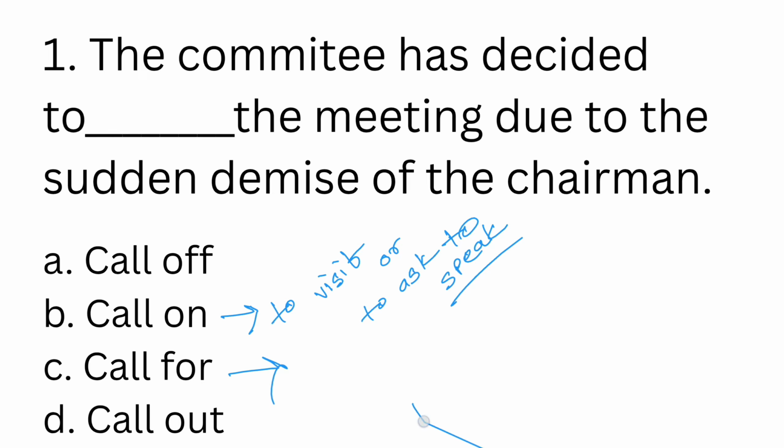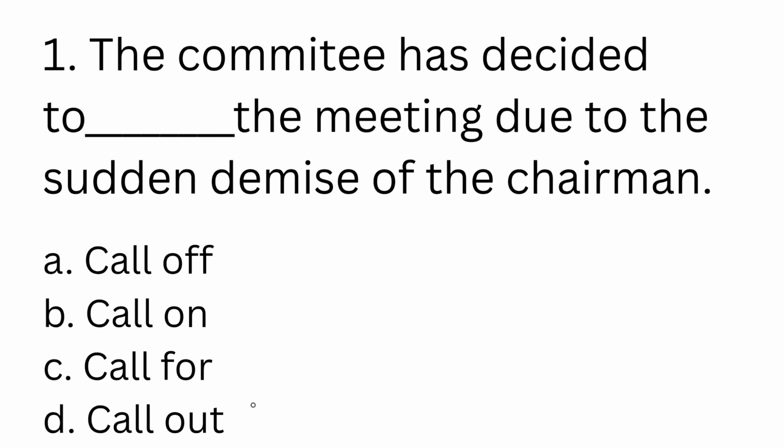Call for means to demand or require. Again, none of that applies in this context. To call out means to challenge someone. Again, that doesn't apply as well.